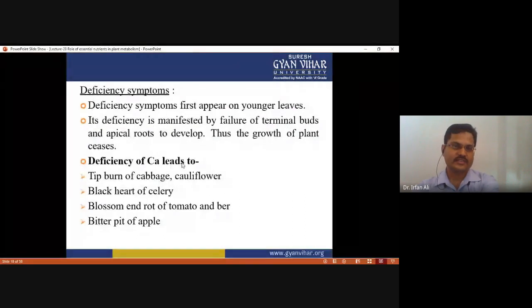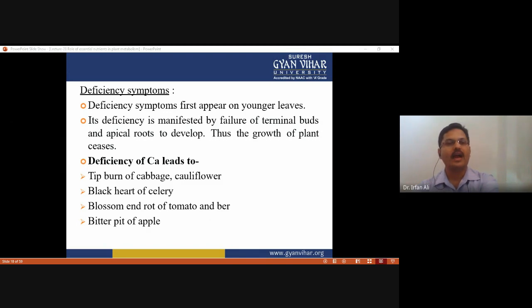And what are the deficiency symptoms? So these are the deficiency symptoms of calcium. Okay. So deficiency symptoms first appear on younger leaves. Okay, and its deficiency is manifested by failure of terminal buds and apical roots to develop.